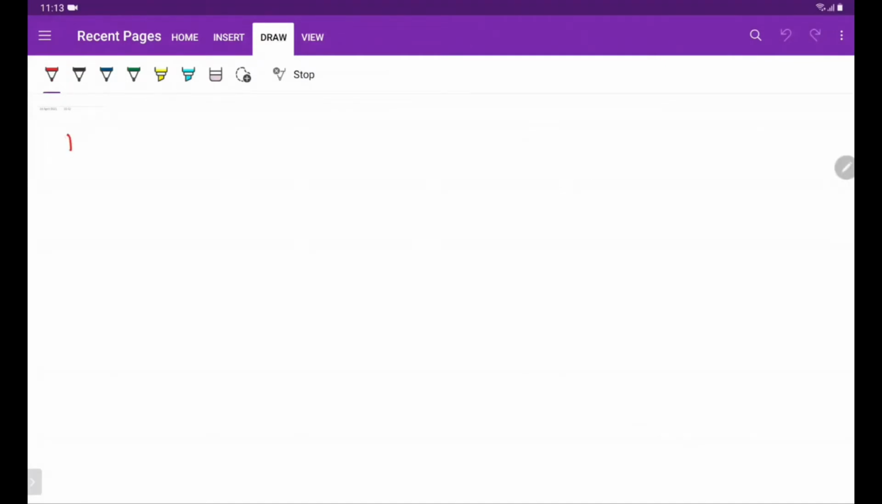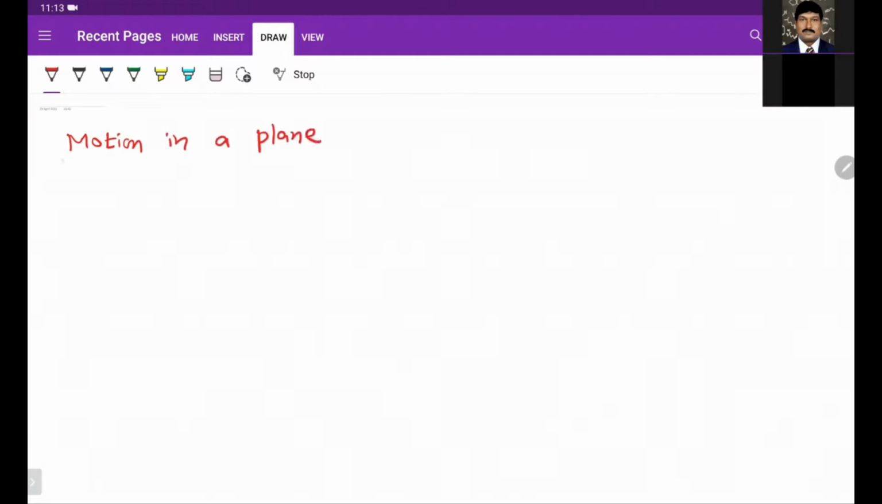Motion in a plane. So in this chapter, we start with the equation of trajectory.